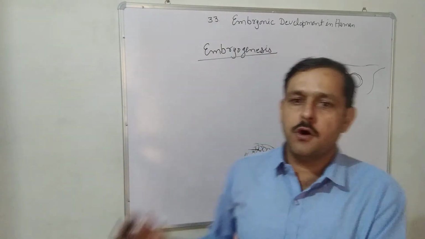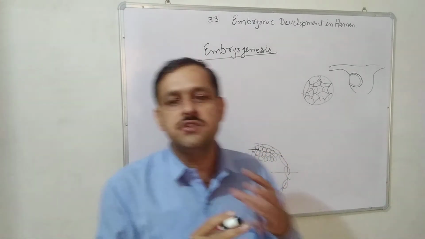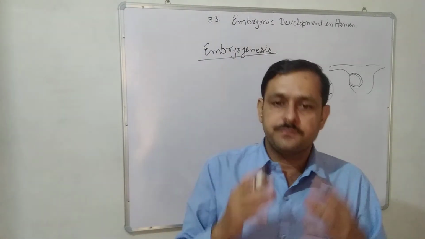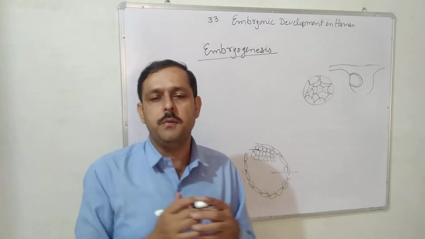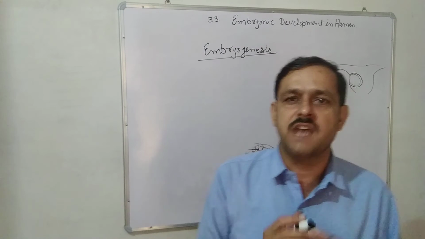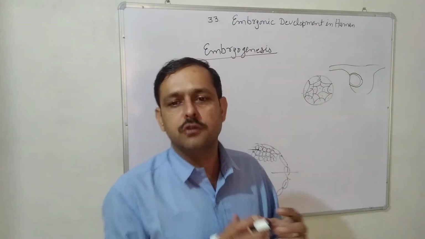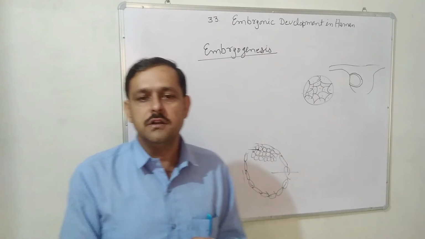Embryonic development from cell division and cellular differentiation in zygote is known as human embryogenesis. In human, this process of gradual development starts from a single cell zygote and continues up to development of a newborn baby. That is called embryogenesis.